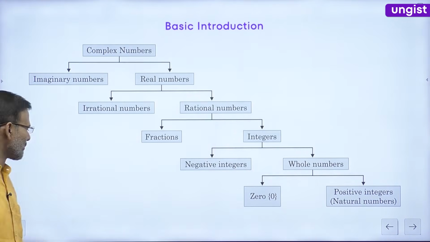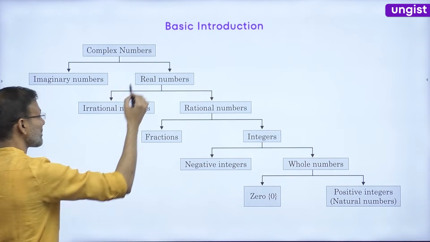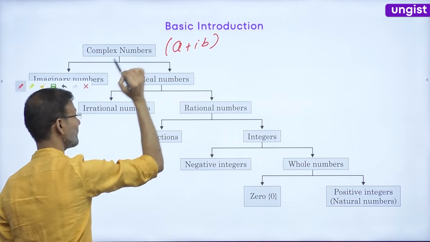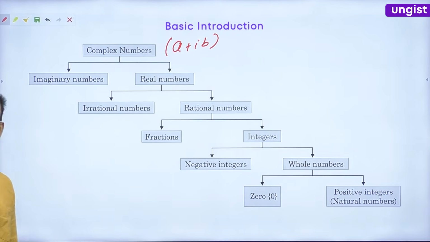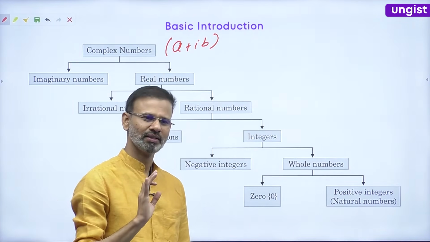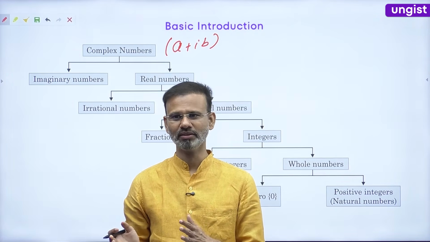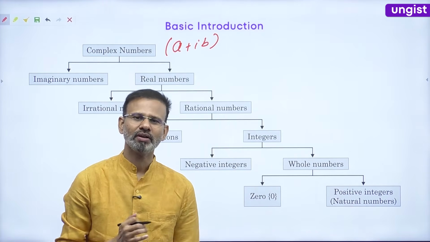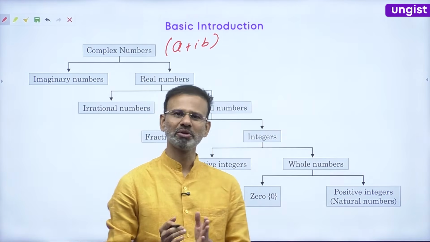See guys, a complex number is the combination of a real number and an imaginary number. So this is a plus ib. You might have seen this type of number in school. Has anyone seen this type of number, a plus ib? Yes? Okay. Friends, a plus ib is a complex number, that is fine.